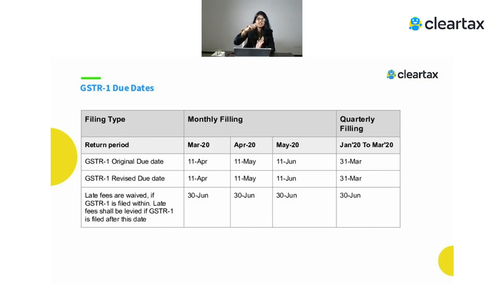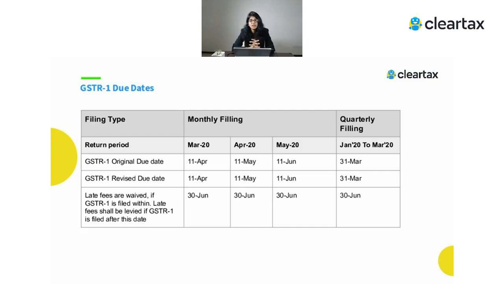Instead of directly changing the due date, they said the due date will remain the same, but we are just waiving off whatever late fees you are required to pay. Now, if we talk about the quarterly filers, the due date for January, February, March, which is one quarter, earlier was 31st March, now also it's 31st March, but you don't have to pay the late fees even if you file the return till 30th June. So this is a relaxation which has been given because of COVID-19 in filing your GSTR-1.